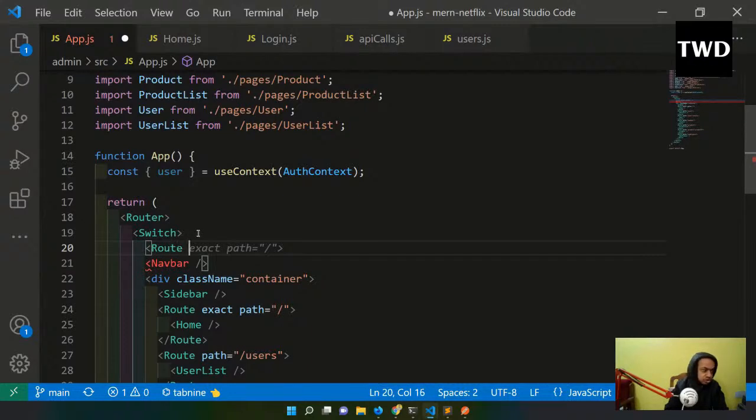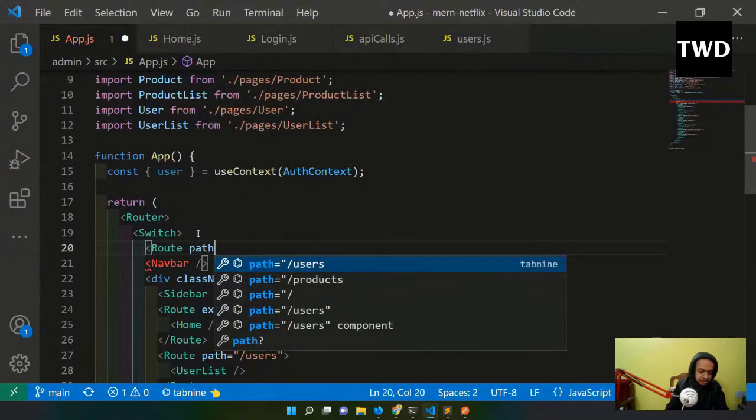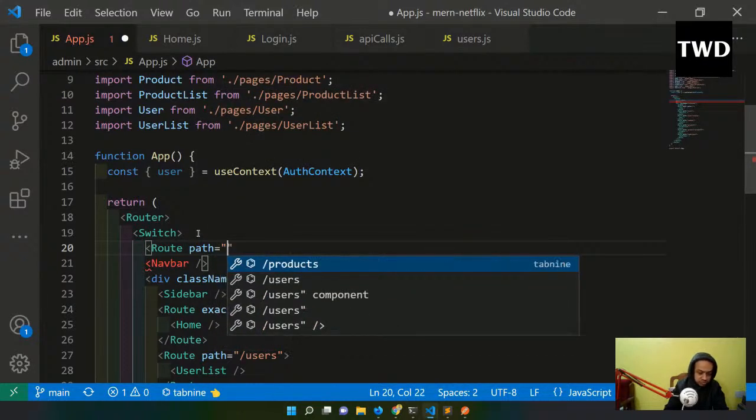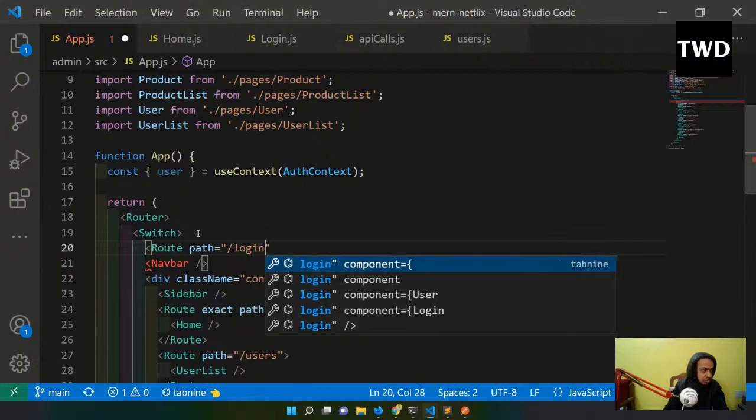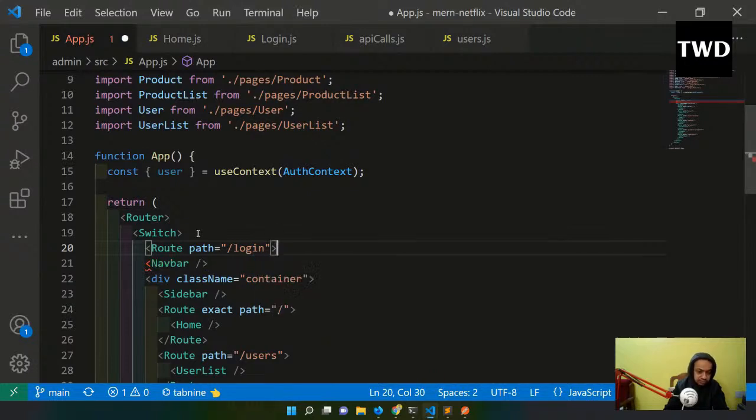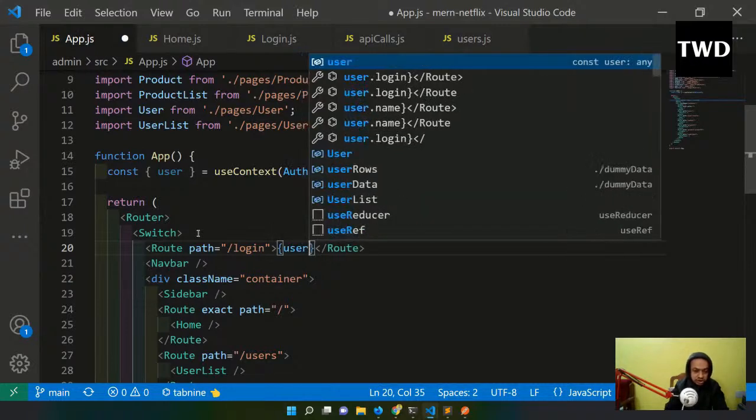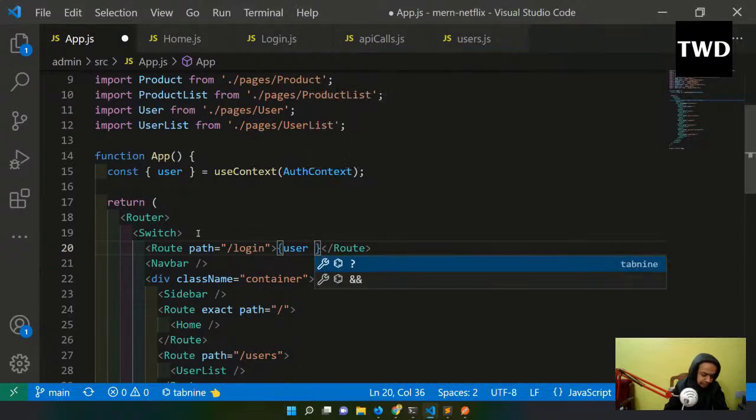Okay, route path equal to login, element equal to login is there, and then this route is like there, like this. And then if the user is there, so either the user will be there, the user will only be there if you log in.